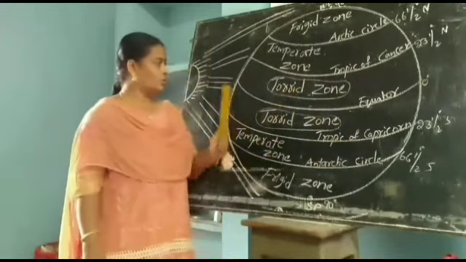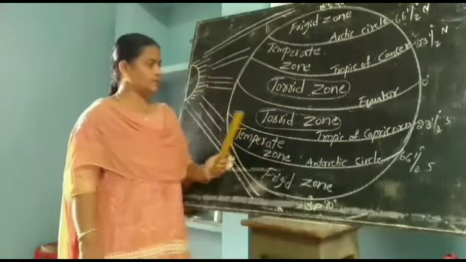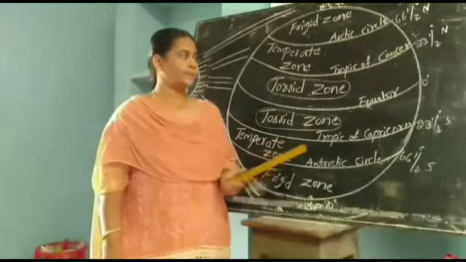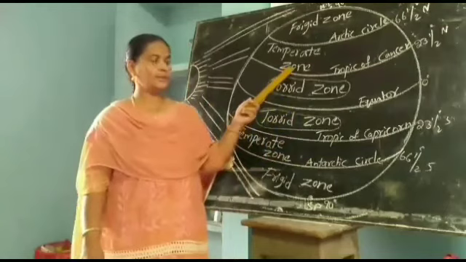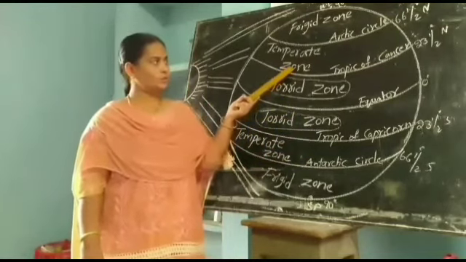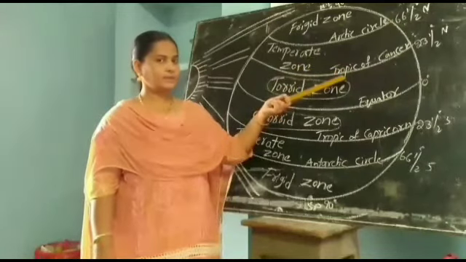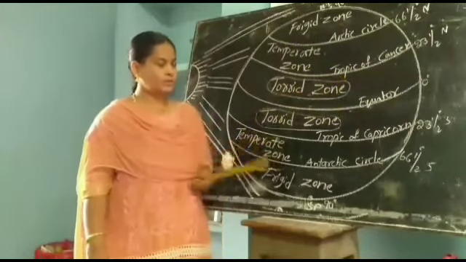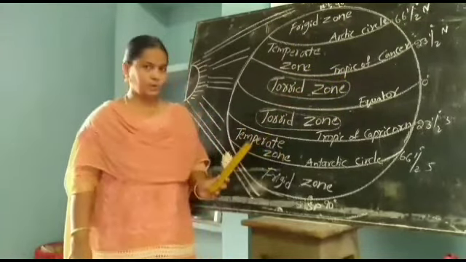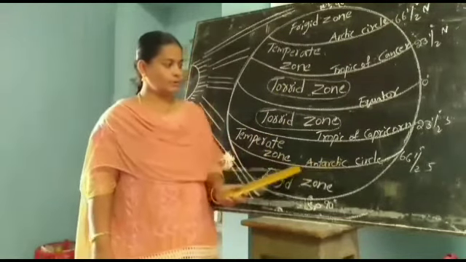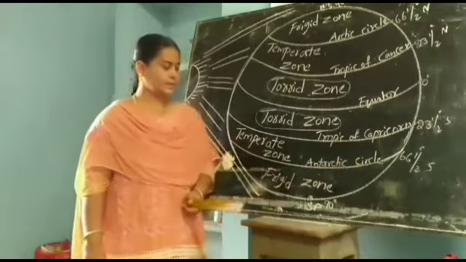This torrid zone always receives the direct rays of the sun, so its climate is very hot. And next one, temperate zone. The temperate zone is located between the Arctic Circle and the Tropic of Cancer, that is above the equator, and below the equator also we have a temperate zone, located between the Tropic of Capricorn and the Antarctic Circle.